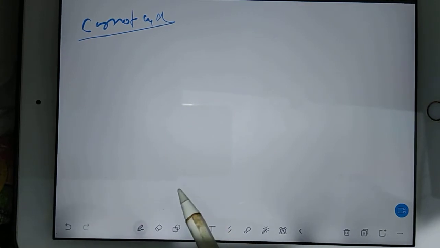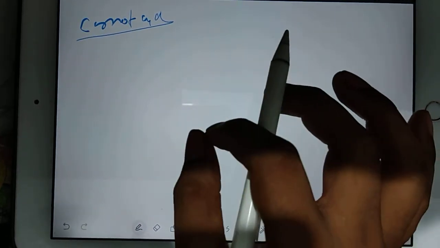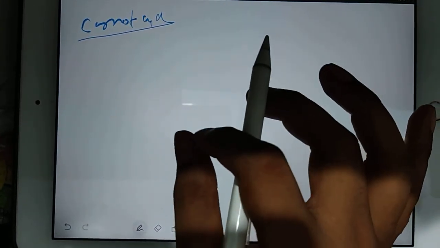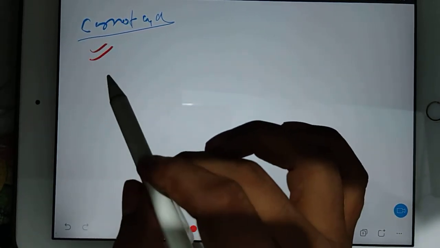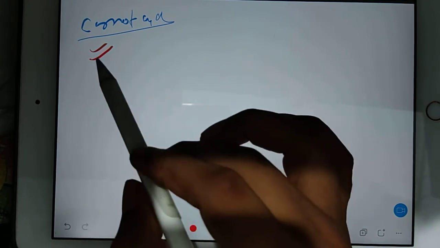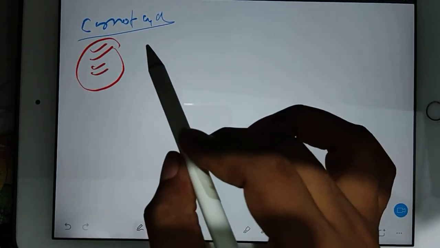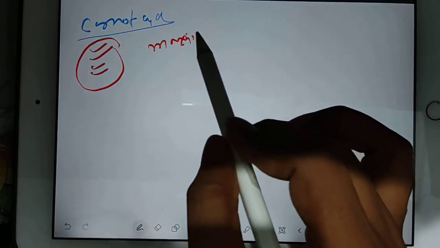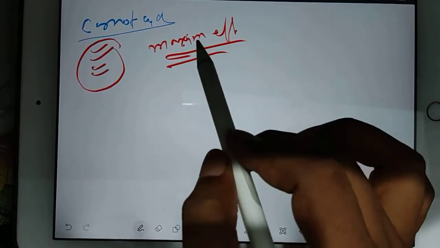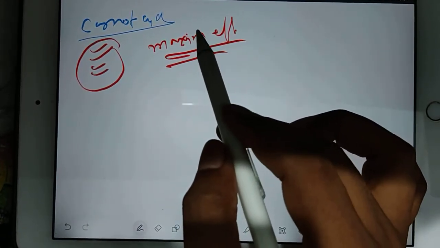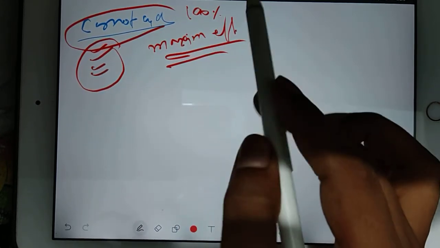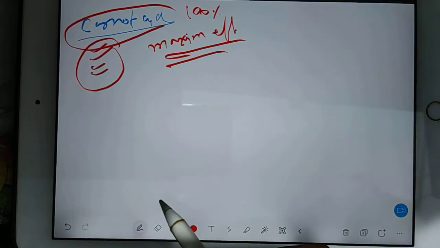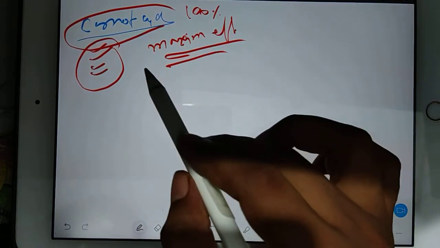Carnot cycle is very easy. First of all, you should have some theory about the Carnot cycle. Actually, Carnot cycle is a cycle which will give you maximum efficiency. What is maximum efficiency? Sometimes students may think that Carnot cycle will give you 100% efficiency. No. So Carnot cycle is a heat engine which will give you maximum efficiency.